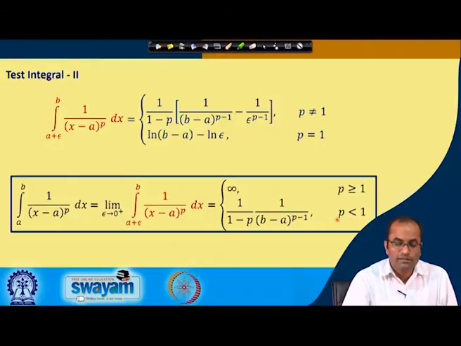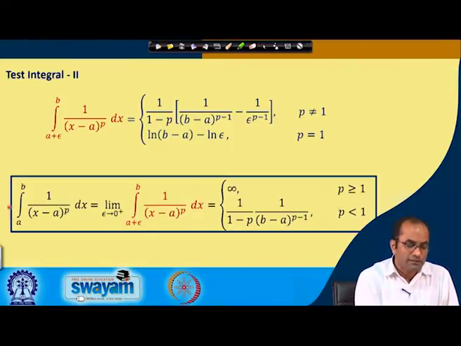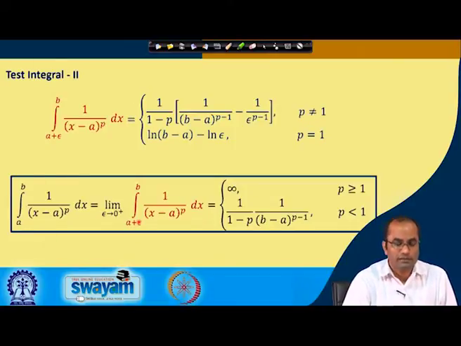And when p is less than 1, we have a finite value of this integral, which is given by 1 over 1 minus p times 1 over (b minus a) power p minus 1. Again, this integral will be used as a test integral in further lectures, and we will use this result: for p greater than or equal to 1 this is infinity, and this integral converges when p is less than 1.